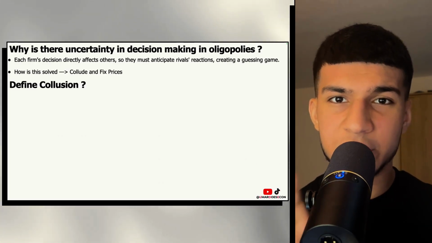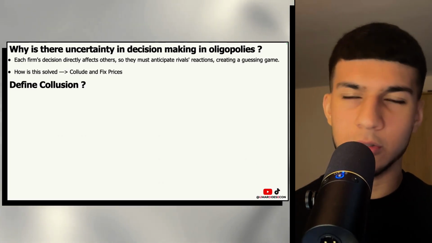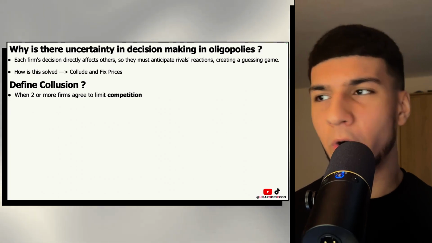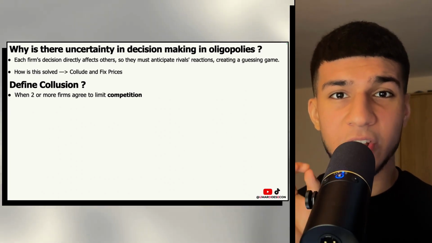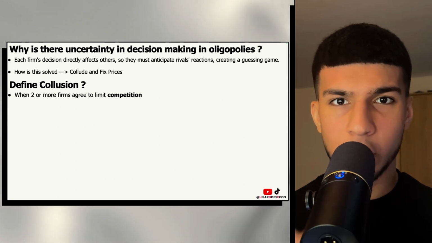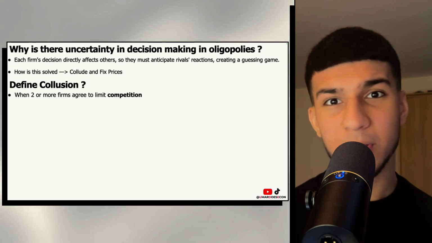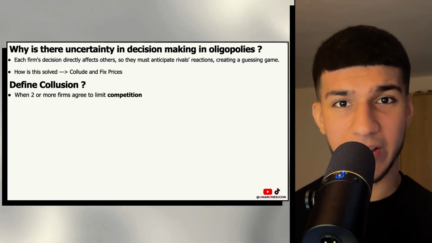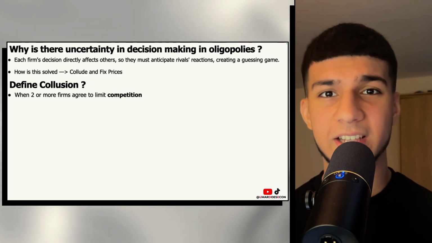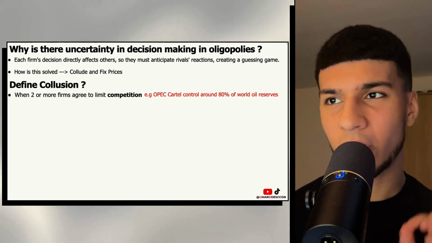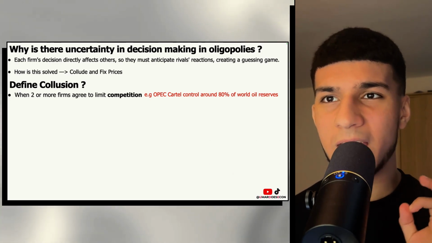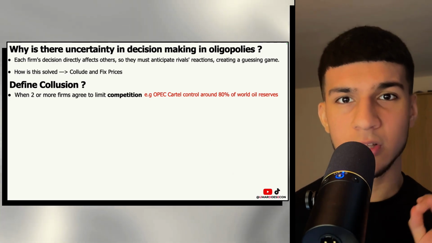A great definition to memorize is how we define collusion. This is where two or more firms agree to limit competition. Now, a very popular example you may actually see on exam day in your case studies is the OPEC cartel, the oil cartel, which controls around 80% of the world's oil reserves.